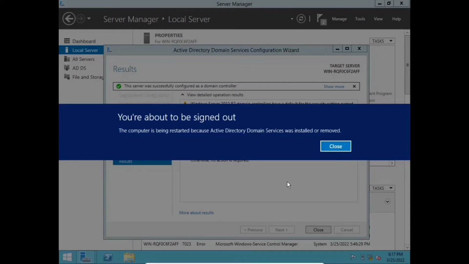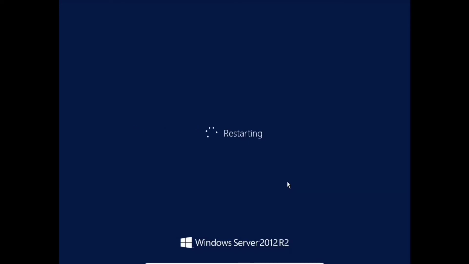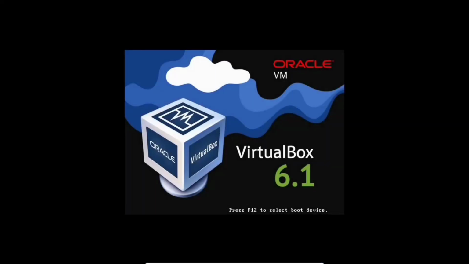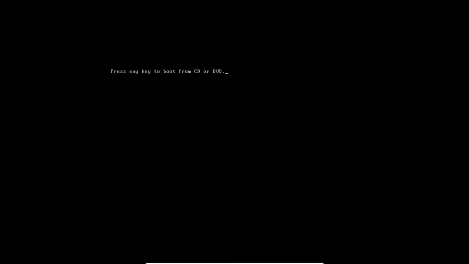As I mentioned earlier, we need to wait until the computer reminds us or pops up a message that you're about to be signed off. So this is it. I'm using a virtual machine, that's why it is the graphical user interface on my computer.